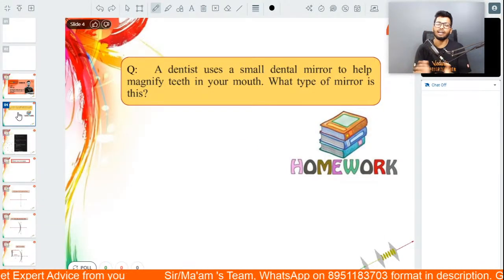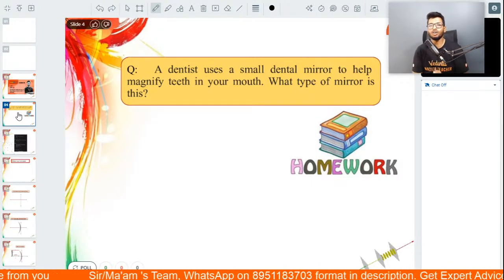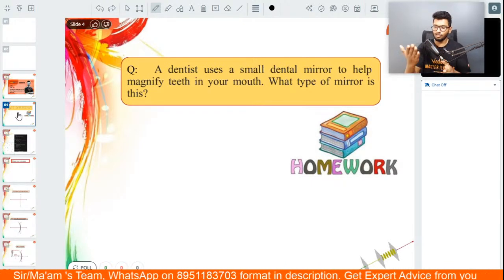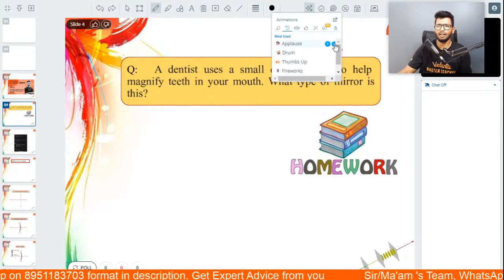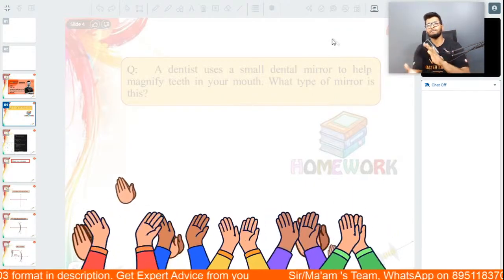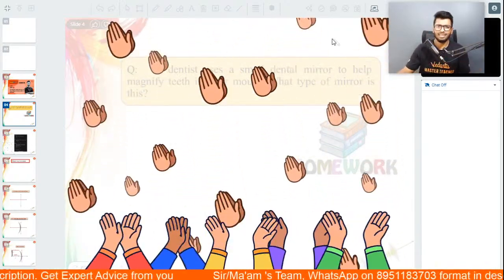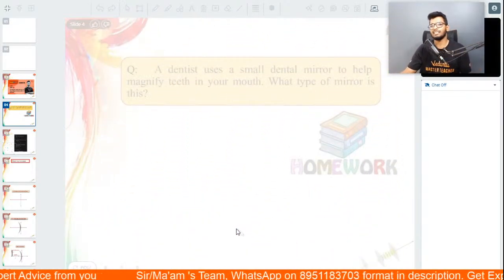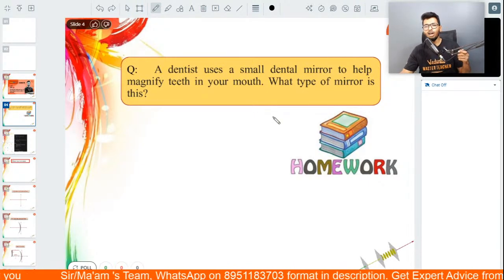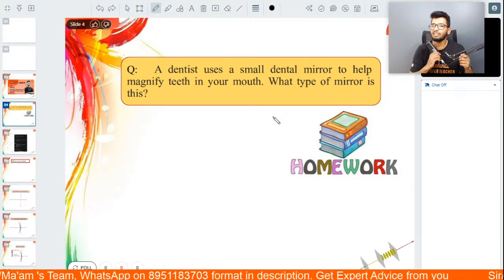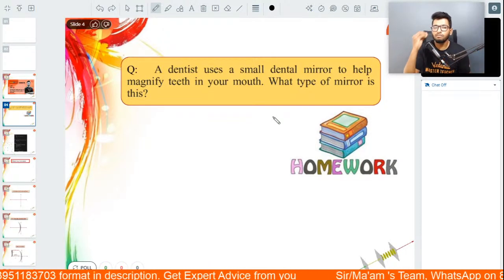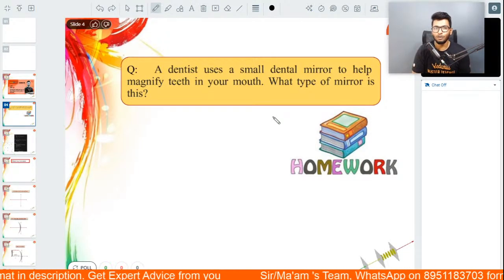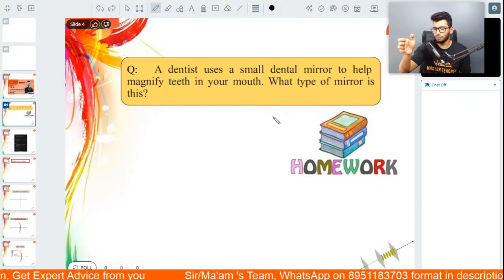Before we get started, I had asked a small homework question in the previous one. First of all, a big round of applause for all those beautiful, fantastic people who gave the right answer. So the question was this: a dentist uses a small dental mirror to help magnify the teeth in your mouth. What type of mirror is used in this scenario? Do you know the answer for this, people? Quickly in the chat box.